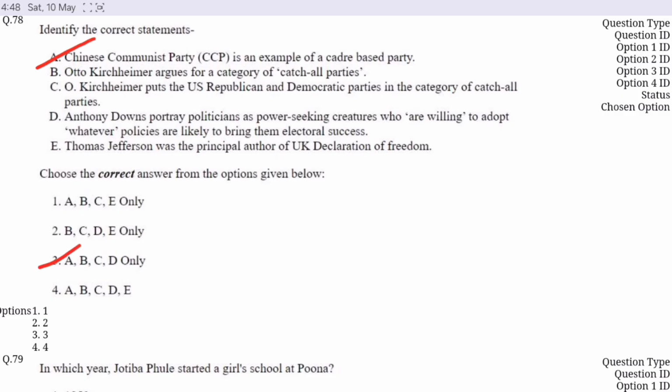That Chinese Communist Party is an example of a cadre-based party. Otto Kirchheimer argued for a category of catch-all party. Otto Kirchheimer put the US Republican and Democratic parties in the category of catch-all parties, and Anthony Downs portrayed politicians as power-seeking creatures who are willing to adopt whatever policies are likely to bring them success in electoral processes.